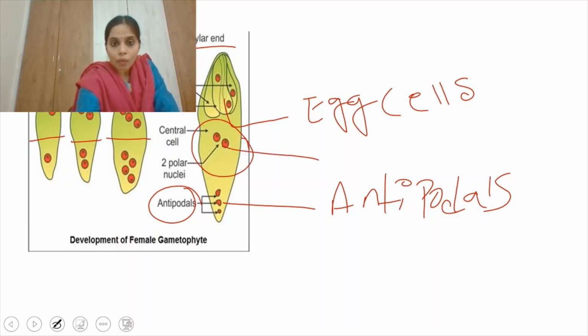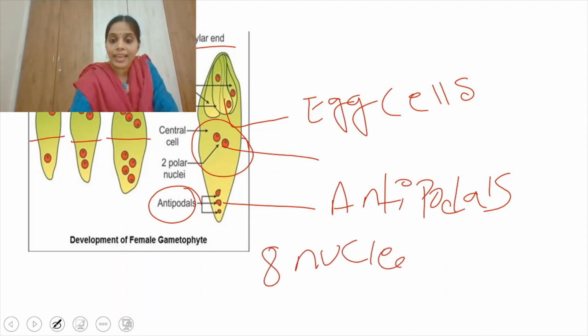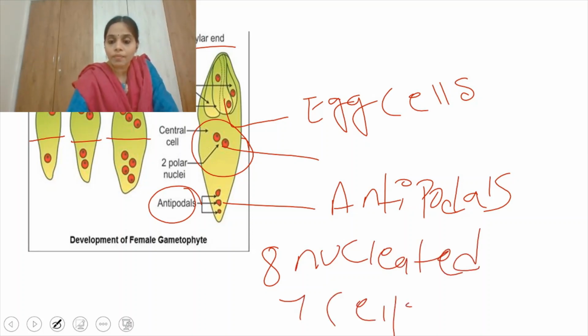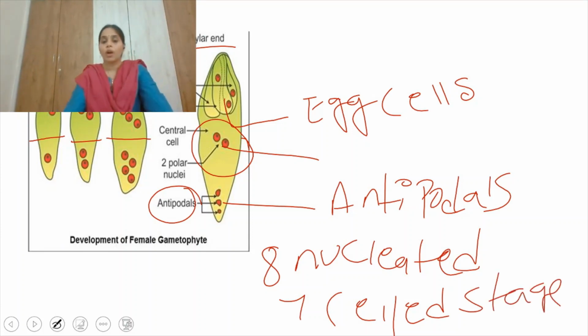That means 1, 2, 3, 4, 5, 6, 7, 8. The embryo sac is 8-nucleated, but it is at the 7-celled stage. It is 7-celled because two cells combine and form a large central cell which contains the two nuclei.